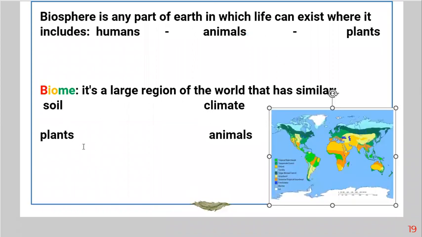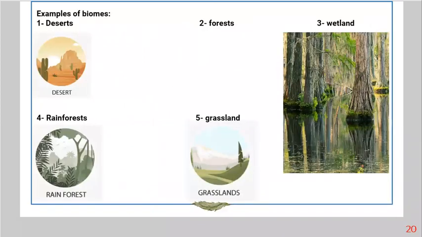So I hope the biome is clear enough. Okay, we have examples of biome: desert, forest, wetland, and when you look at the photo, you can easily observe why we call it a wetland. It's filled with water. As you can see, water here, water there, water everywhere. Okay, rainforest, grassland. So all of these are examples of biome.